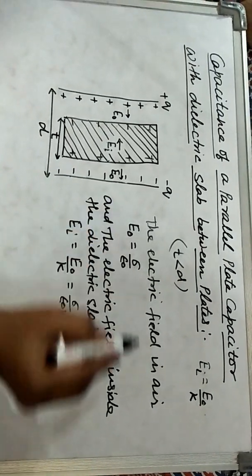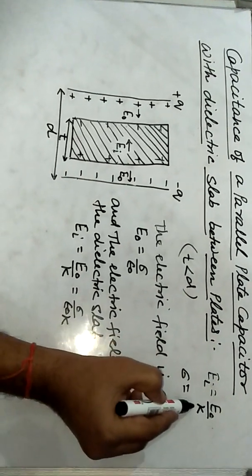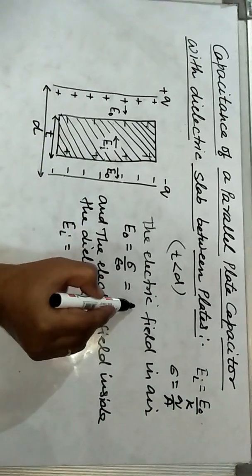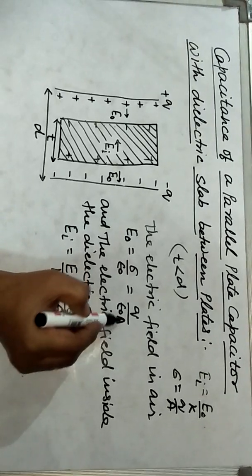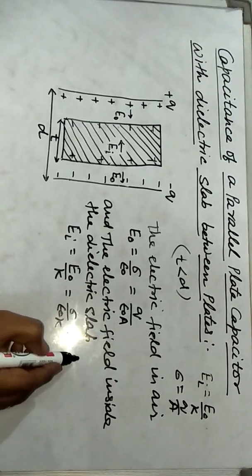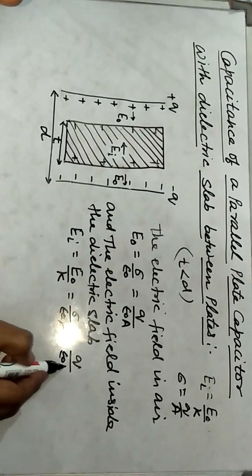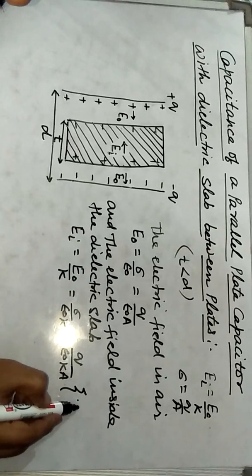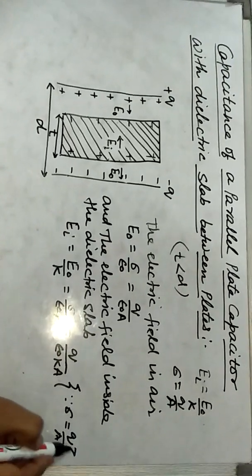But you know, sigma is the surface charge density, and sigma is equal to Q upon A, charge per unit area. So we can write this as Q upon epsilon naught A, and here Q upon epsilon naught K into A, since sigma is equal to Q upon A.